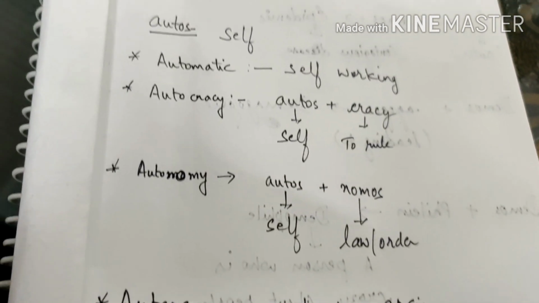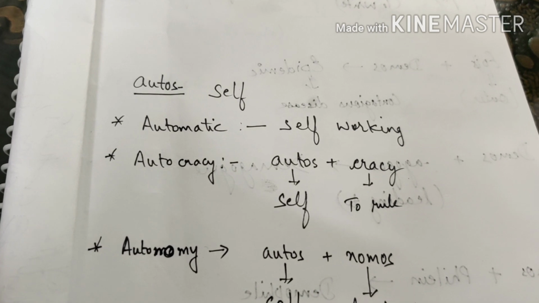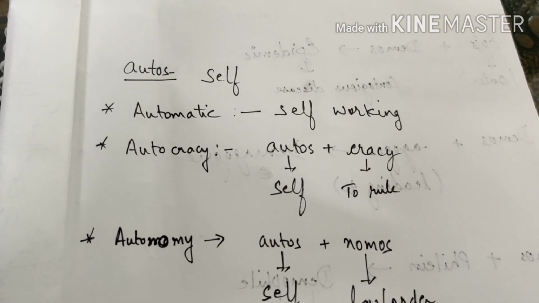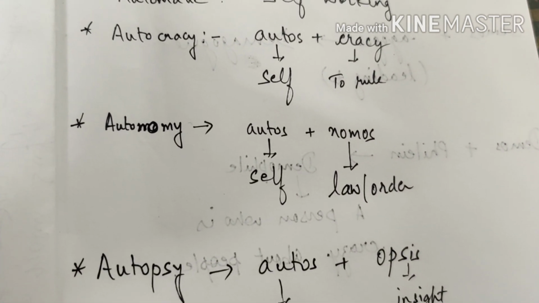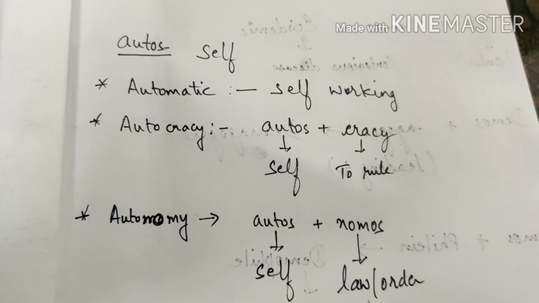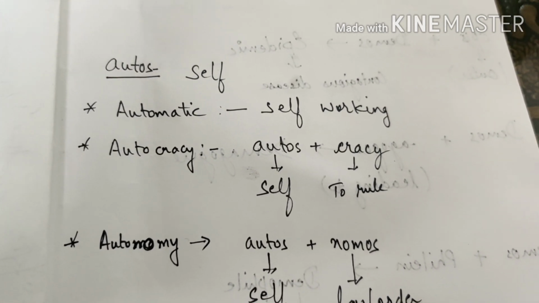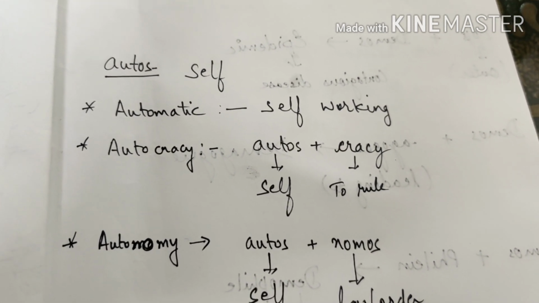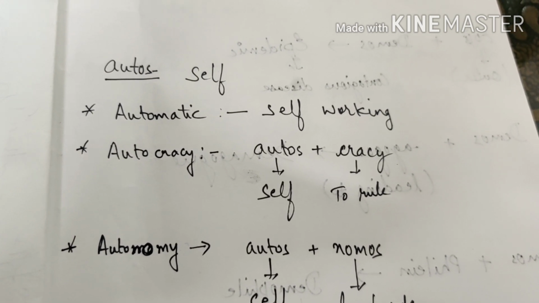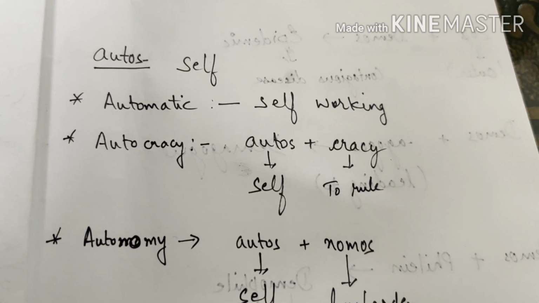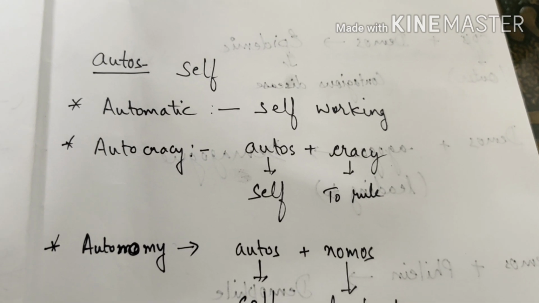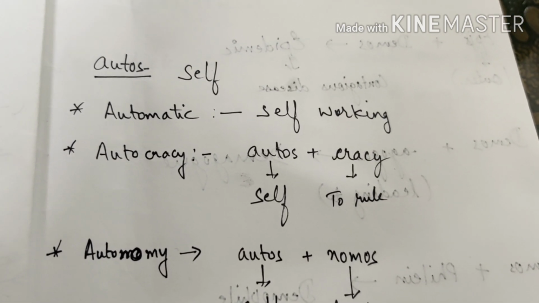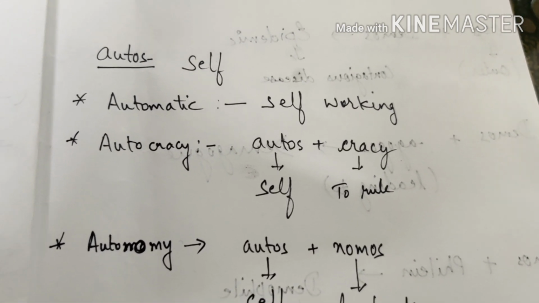So these are the few words we've covered out of autos, and as you can see, these four words are coming out of the same word root, autos. So it becomes pretty easy for us to remember these words because we know the word root autos. Whenever we see this word, we would be able to frame the meaning of the word even if we don't know it, right?